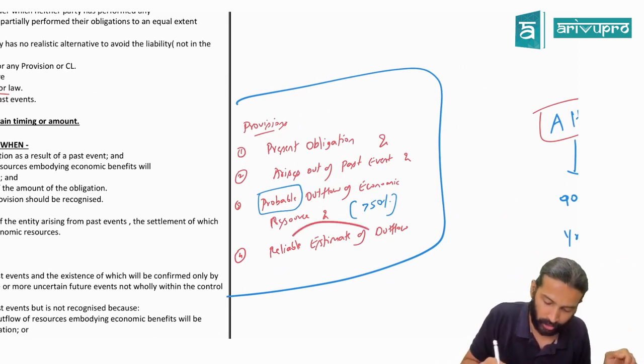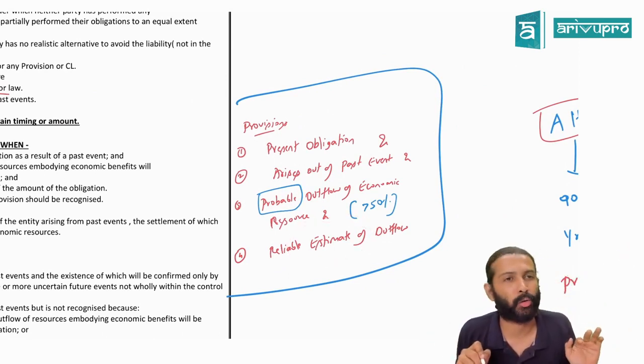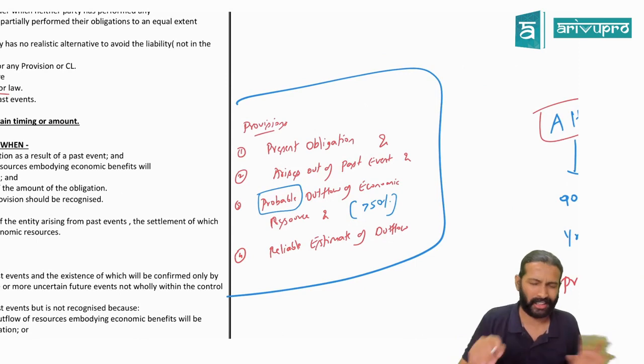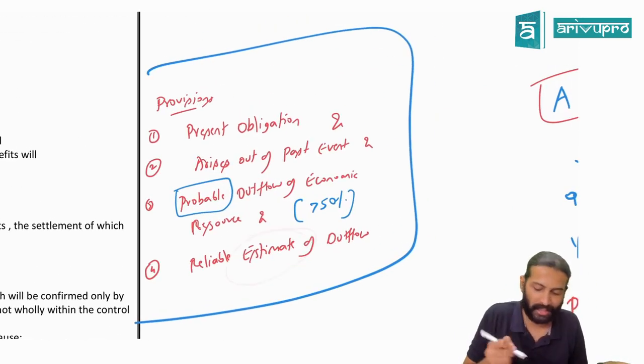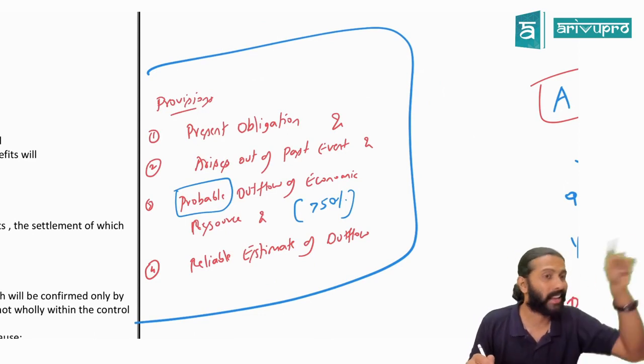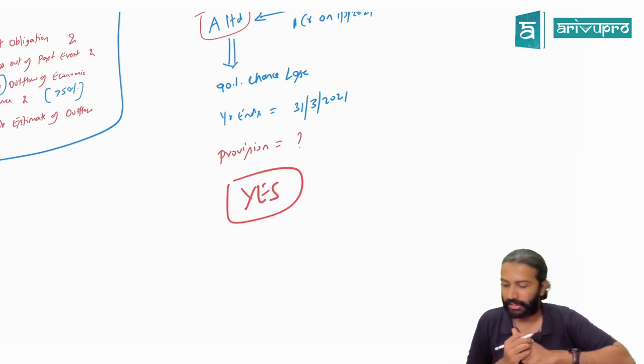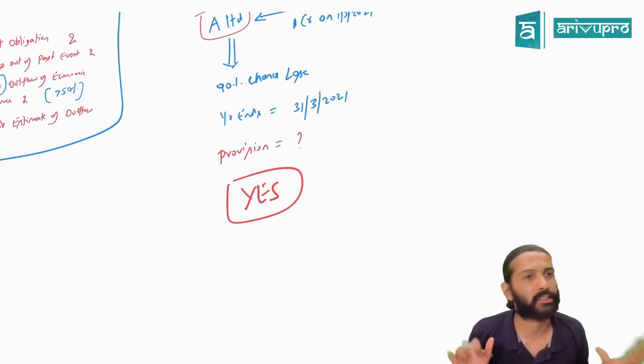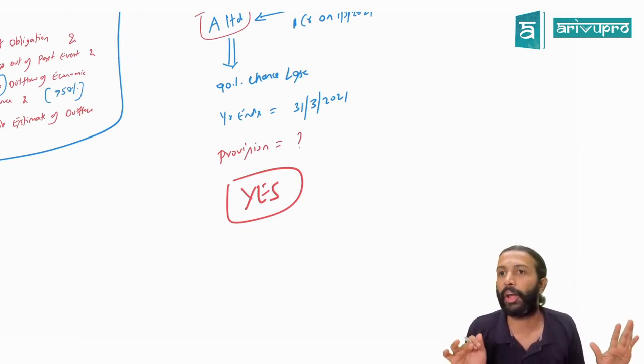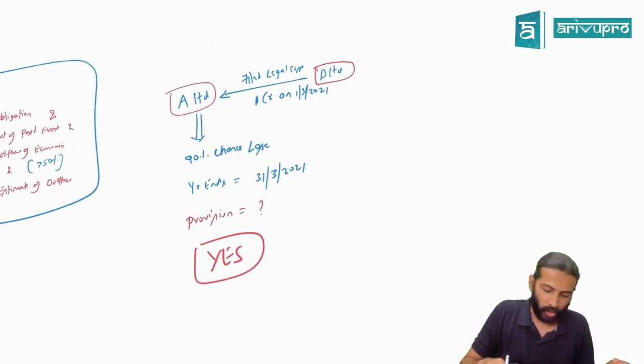Yes. Fourth one is what, sir? Reliably estimate the outflow. Normally in all cases, you can estimate how much the outflow is going to be. So if A Limited can reliably estimate the outflow, then A Limited should book a provision. So provision is a necessity in this particular case. Did you understand? Everybody okay or gone? Gone or okay now? All right.